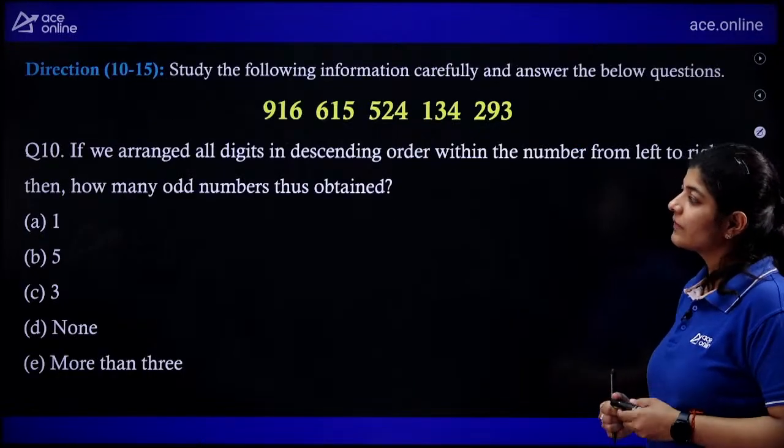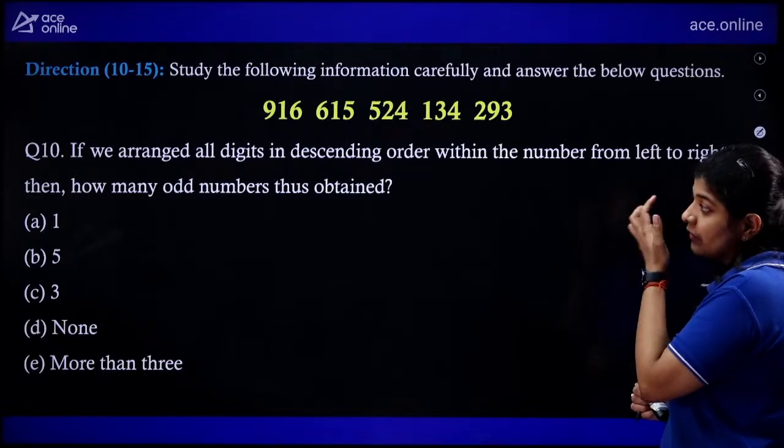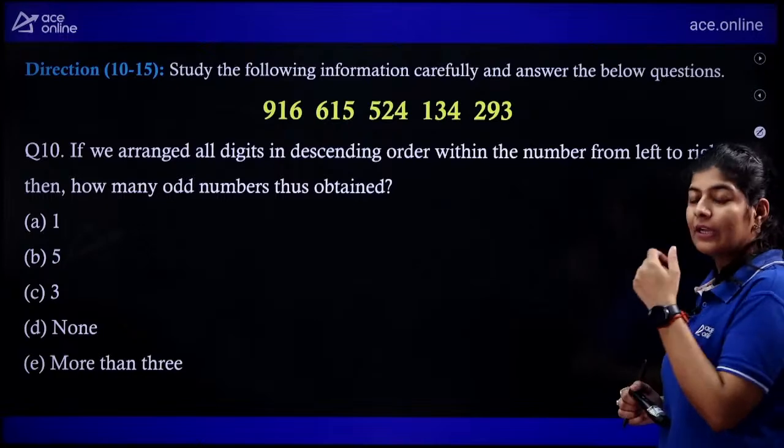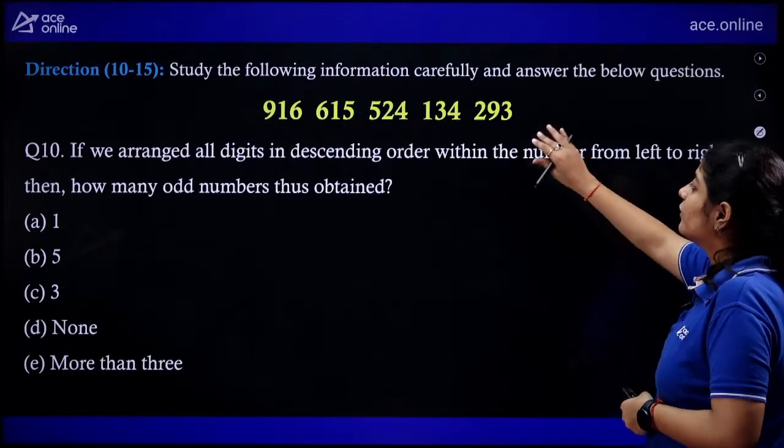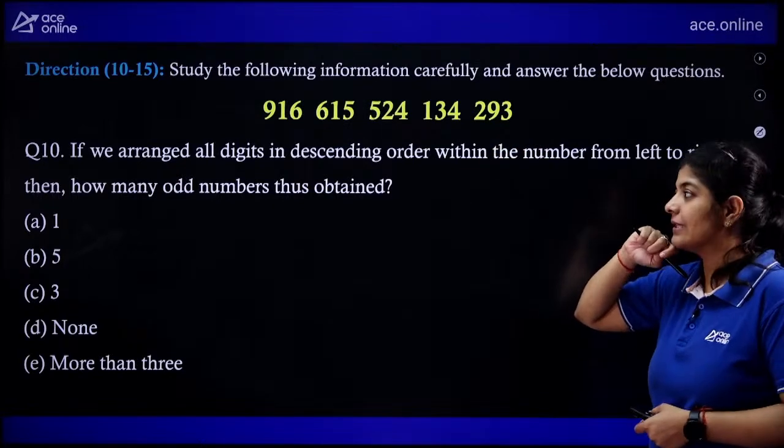Next. So for the next one, what we are having is few numbers, and what we need to do? We need to apply some operation on that, and after that we need to get the answer.